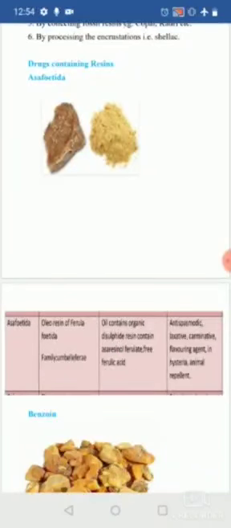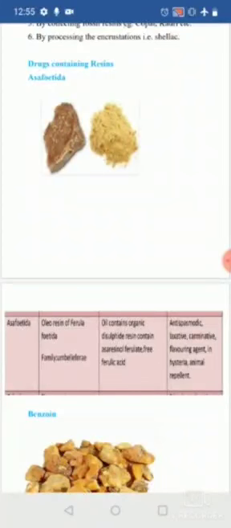When coming to the uses of asafoetida, it has antispasmodic property, meaning it is used in the treatment of stomach pain or to reduce spasm. It has laxative properties, which cause evacuation of the bowel. It has carminative property, which causes expulsion of gases.